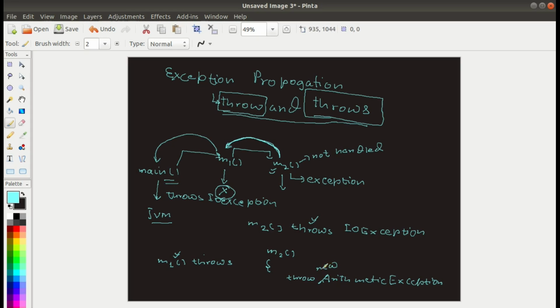So after the throw keyword, we write an object of a class, and generally throw is called inside the method.